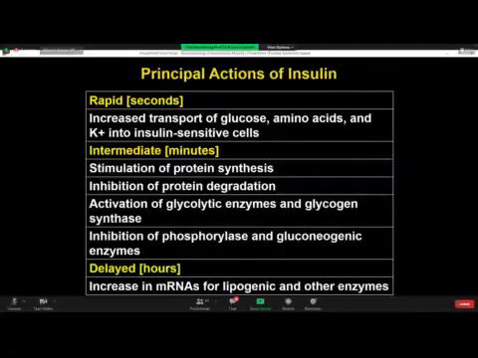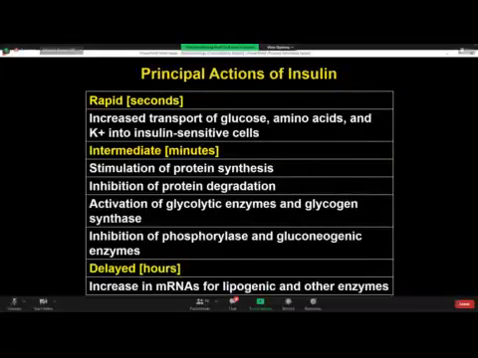Rapid actions: when insulin is given, it increases transport of glucose, amino acids, and potassium into the insulin-sensitive cells. Insulin causes increased entry of glucose into the cells, and also entry of amino acids and potassium.